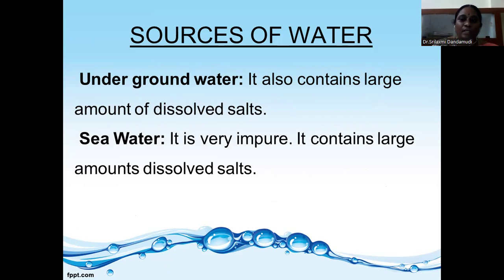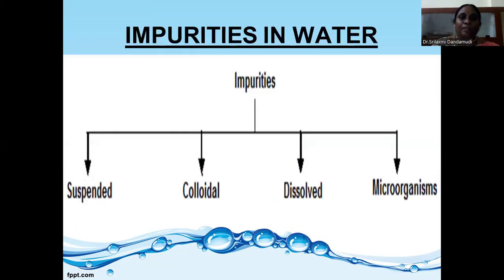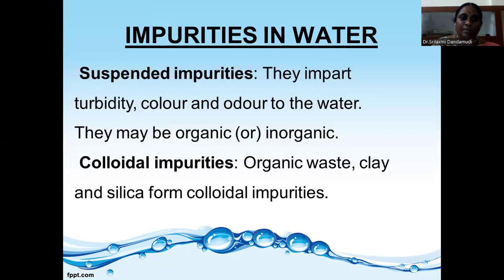So water is very essential for our survival. And the main sources of water are river water, underground water, seawater, and rainwater. The main impurities are suspended impurities, colloidal impurities, dissolved impurities, and microorganism impurities. Suspended impurities impart turbidity, color, and odor to the water. Generally, these are organic impurities or they may be inorganic impurities.